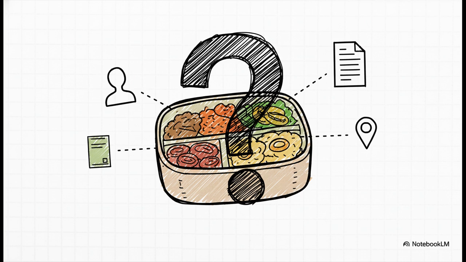Okay, so if the AI sees the broccoli, what else does it know, right? Could it figure out who made the lunch, or maybe where the photo was taken, or even more private details it picked up during its training? And that is the hidden risk we're going to dig into today.